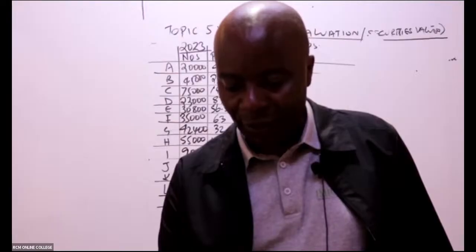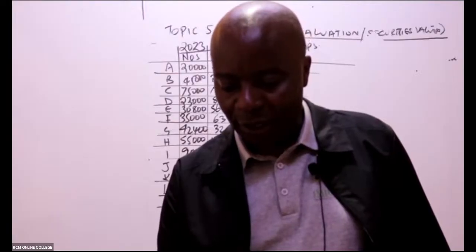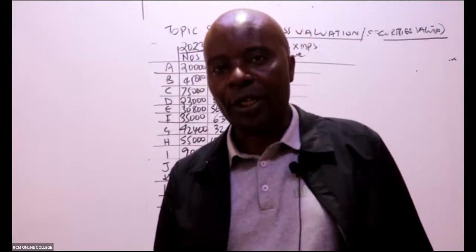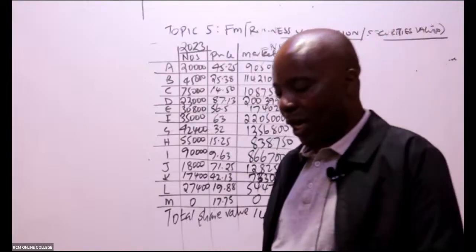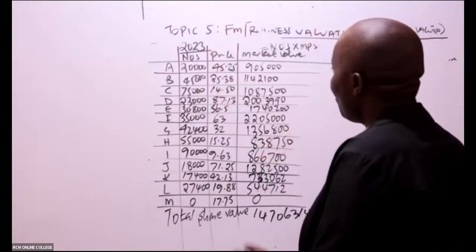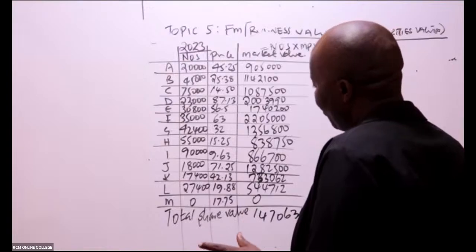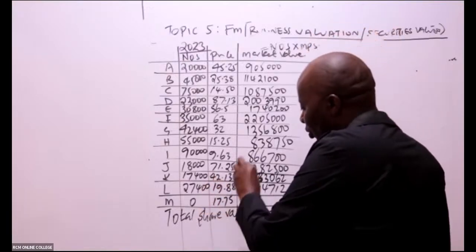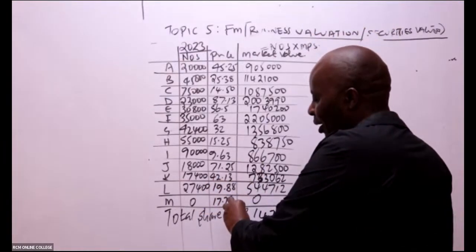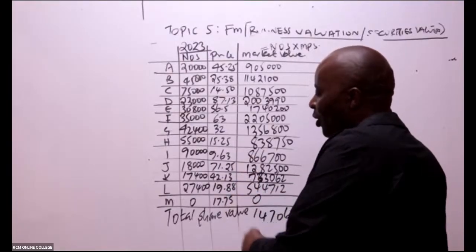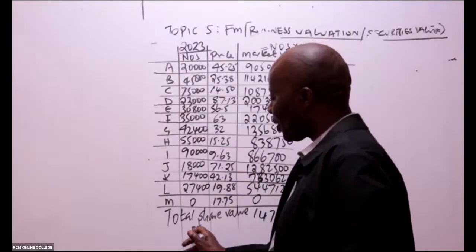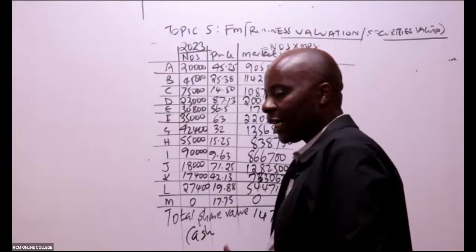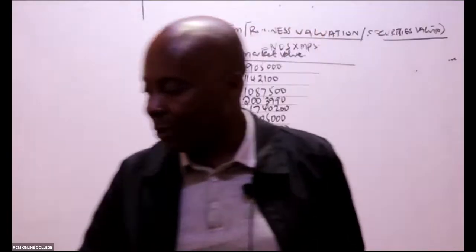Now, ladies and gentlemen, having gotten that, I would want us to get the total value of our portfolio for 2023. This is what you have invested in the shares. You also have some cash position.